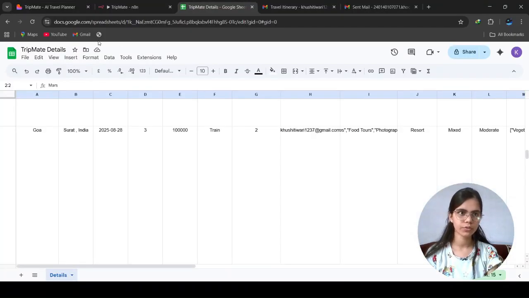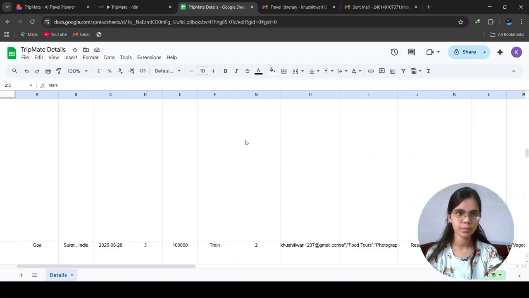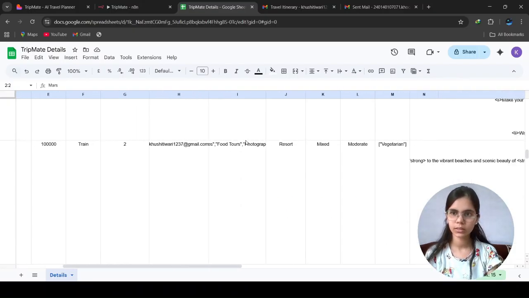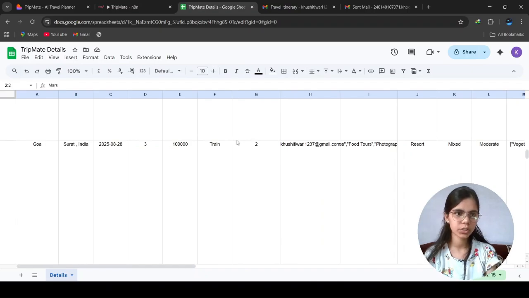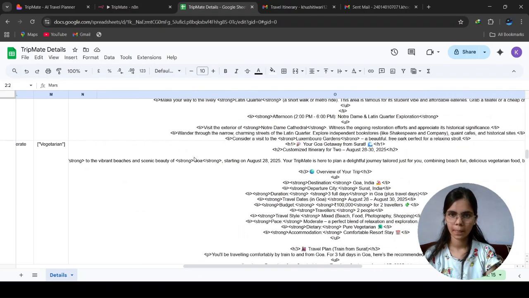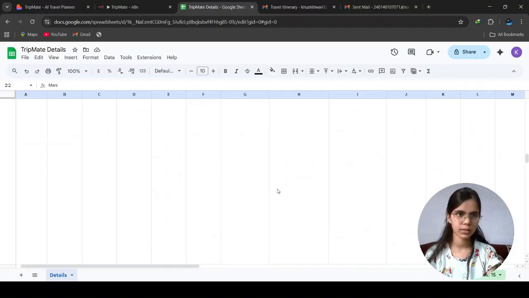Okay, so the details of all the inputs by the user and the output provided by the chat model are stored here in the Google Sheet. As you can see, it is stored here in this Google Sheet.